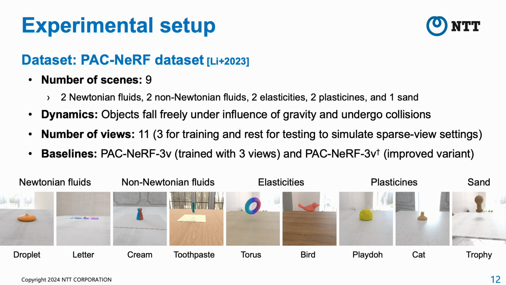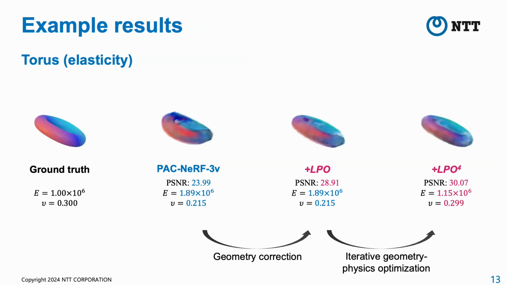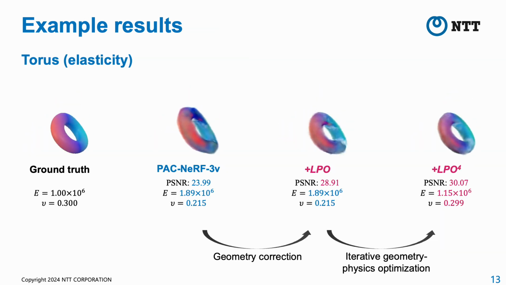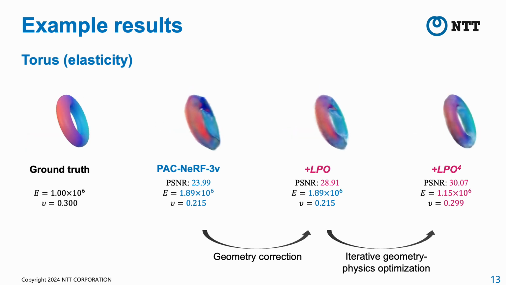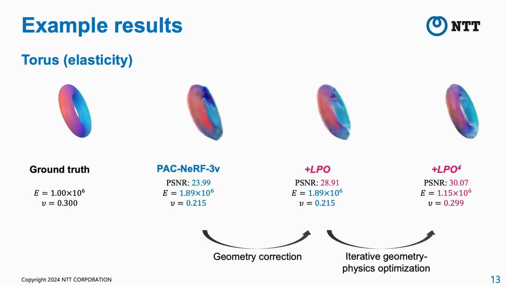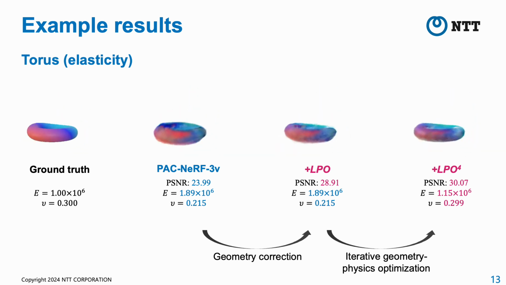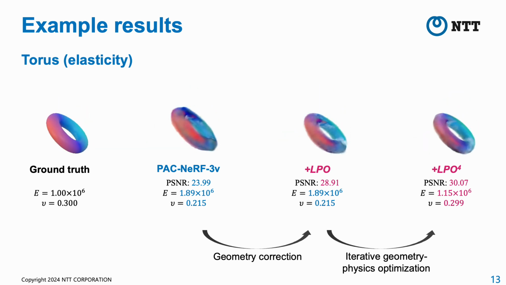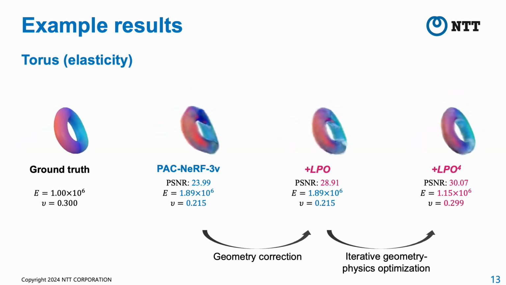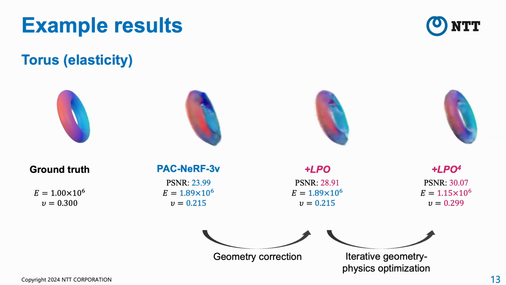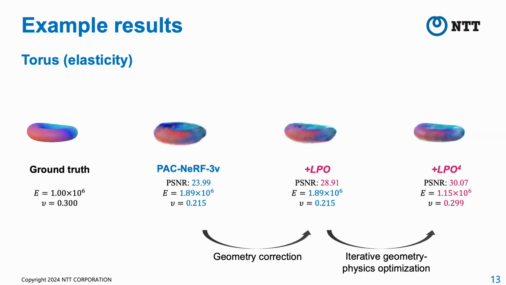PAC-NeRF 3V, PAC-NeRF trained with 3 views, and PAC-NeRF 3V DAG, an improved variant for sparse-view settings, were used as baselines. These are the results for the torus scene. In the third figure from the left, PSNR is improved by correcting the geometry using LPO. In the rightmost figure, PSNR and physical properties are improved by applying the iterative geometry physics optimization.